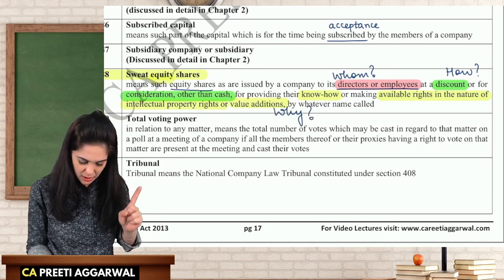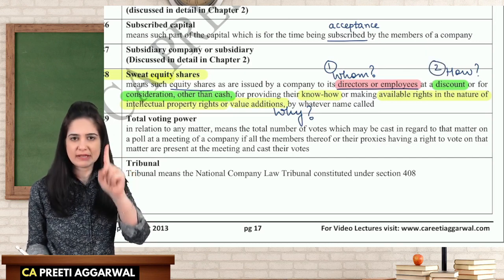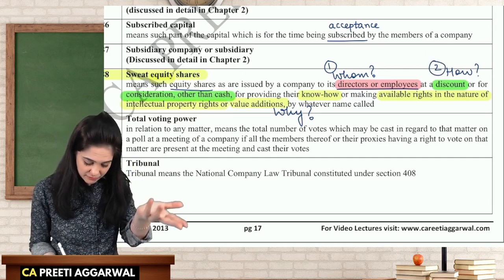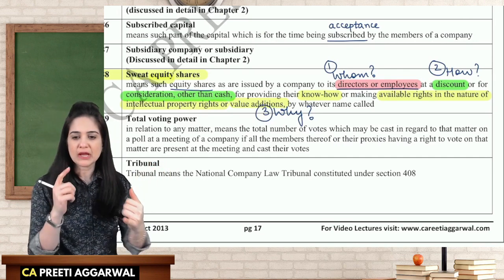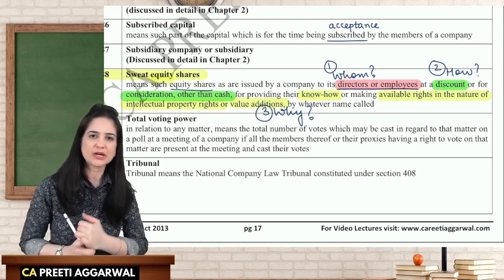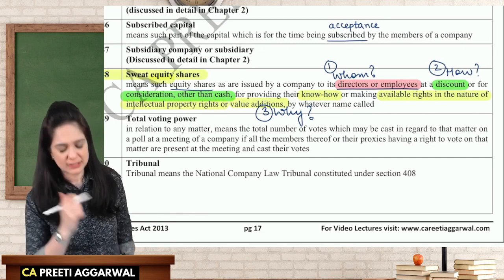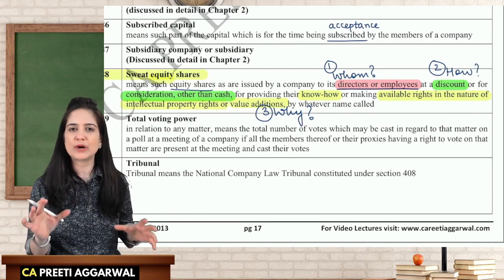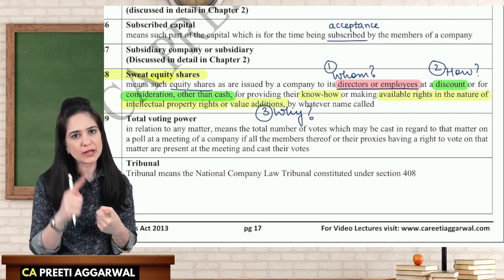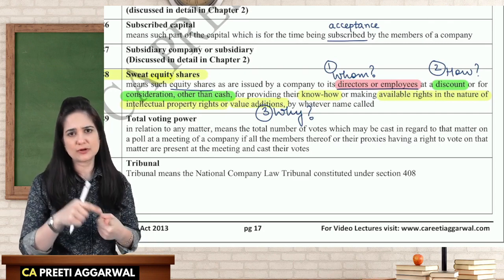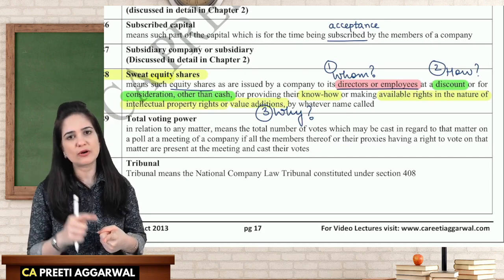So 3 questions. To whom it is given? Directors or employees. How it is given? Either at a discount or consideration other than cash. Why it is given? Because they have parted with technical know-how, intellectual property rights or value addition to the company. That is why we are rewarding them. It's a reward with sweat equity shares. So these 3 questions will help you to understand and remember the definition. Again, to whom it is given? Director or employee. How it is given? Either at discount or consideration other than cash. Why is it given? For providing technical know-how, IPR or value addition.